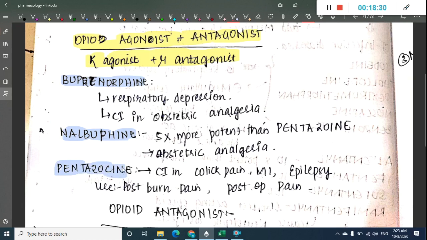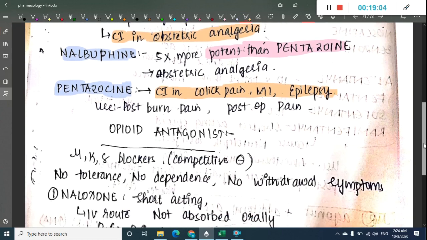See, buprenorphine can cause respiratory depression and thus it is contraindicated in obstetric analgesia, whereas nalbuphine is more potent than pentazocine and it is used in obstetric analgesia. Then pentazocine is contraindicated in colicky pain, MI and epilepsy, and it is used only in post-burn pain or post-operative pain.